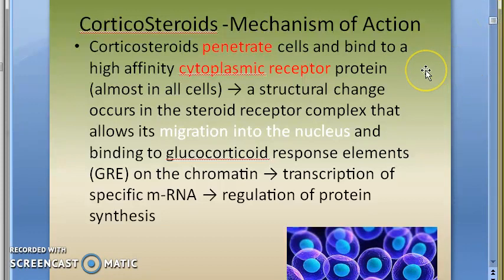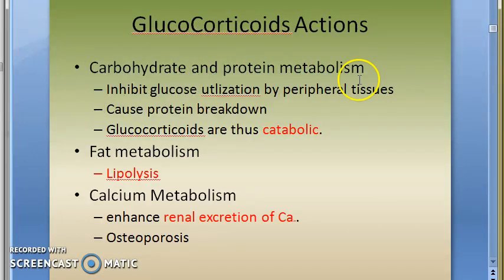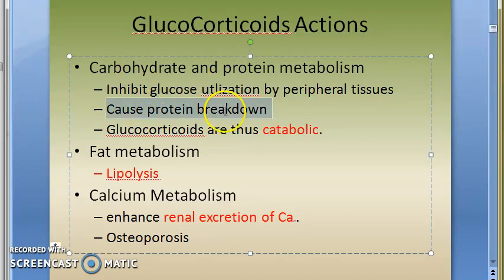So we saw the mechanism of action. It will enter almost all cells. There will be cytoplasmic receptors. Then it will enter the nucleus, make the DNA become RNA, and RNA will become protein synthesis. Normal mechanism. It will break down protein. It will break down fat. It will make sure that glucose is not taken up by the peripheral tissue. It will increase glucose level.